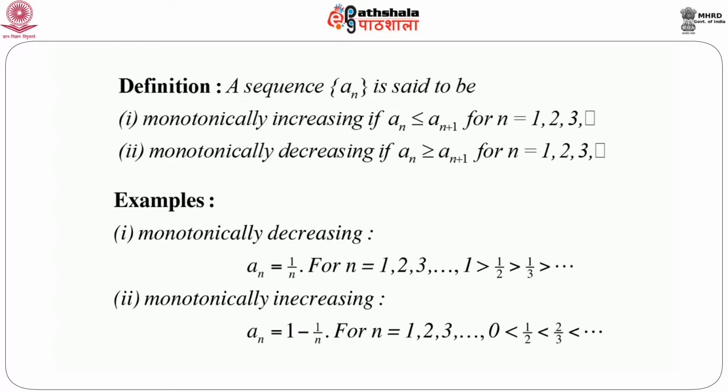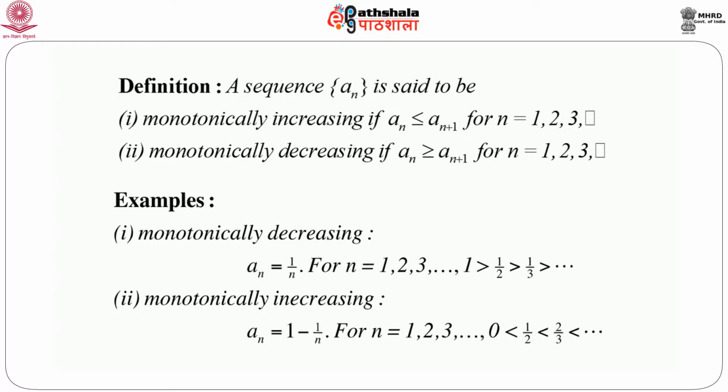For n equals 2, there is a2, the second number, which is 1 minus half, which is half. For n equals 3, a3 equals 1 minus 1 by 3, which is equal to 2 by 3, and so on. So clearly 0 is less than half, which is less than 2 by 3, and so on. So each number is greater than the previous number. So it is continuously increasing.